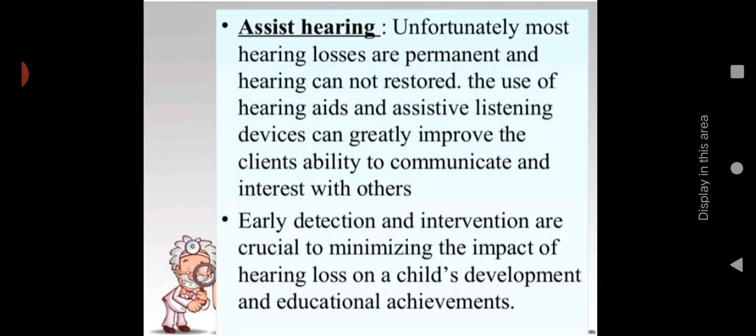Then assist in hearing. Unfortunately, most hearing losses are permanent and hearing cannot be restored. So once the hearing loss is permanent, it cannot be restored. The use of hearing aids and assistive listening devices can greatly improve the client's ability to communicate and interact with others. Even if it is a permanent hearing loss, with the help of hearing aids or assistive listening devices we can improve their ability to communicate. Then early detection and intervention are crucial to minimizing the impact of hearing loss. So one of the main preventive measures is early detection and intervention. You have to diagnose it early and you have to treat it properly.